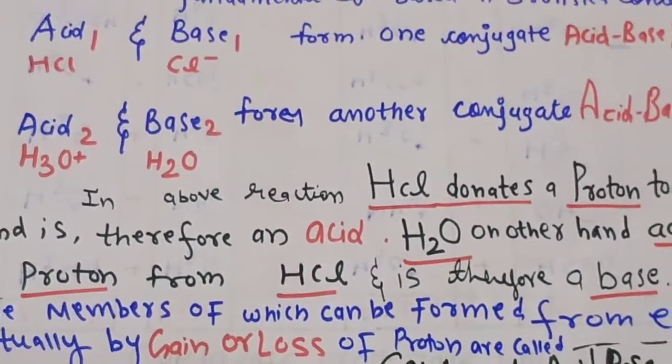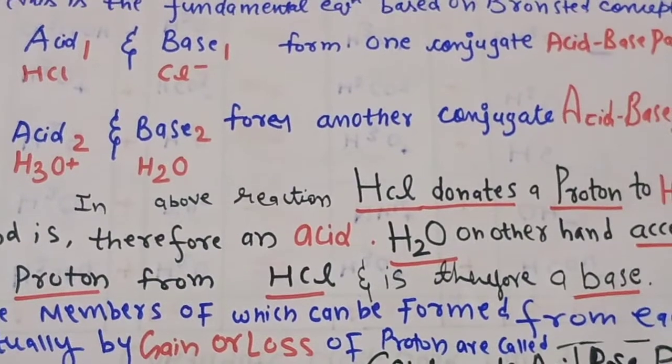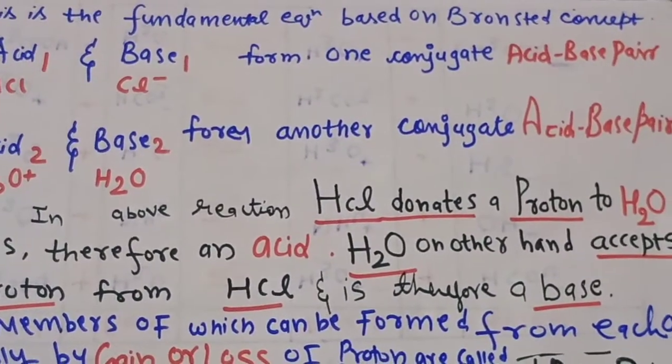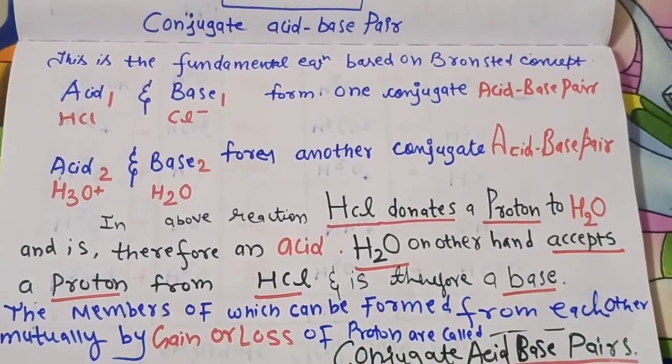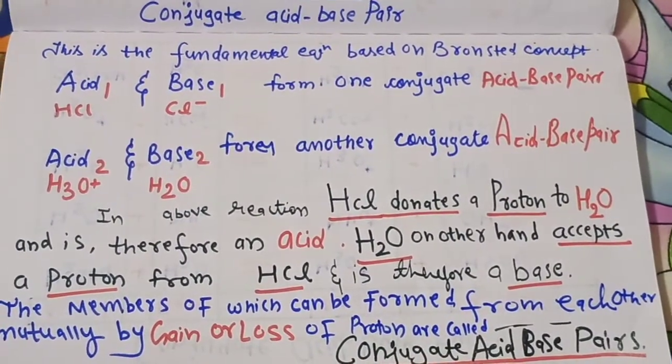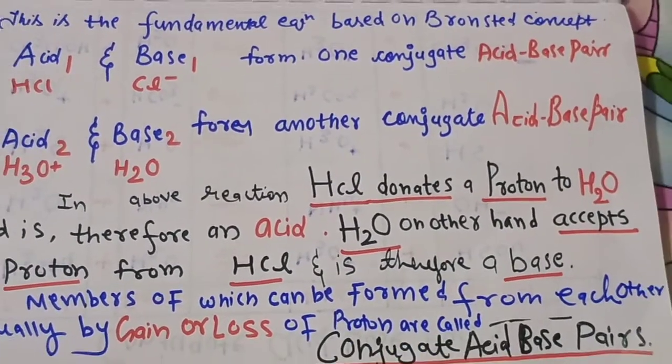Then in the above reaction, HCl donates a proton to the H2O, so therefore it's an acid. H2O, on the other hand, accepts one proton, so it's a base. The members of which can be formed from each other mutually by gain or loss of a proton are called the conjugate acid base pair.